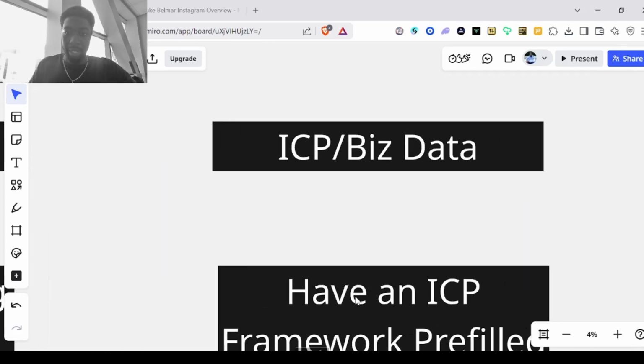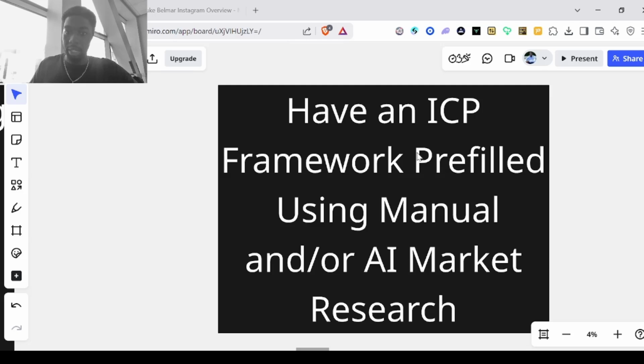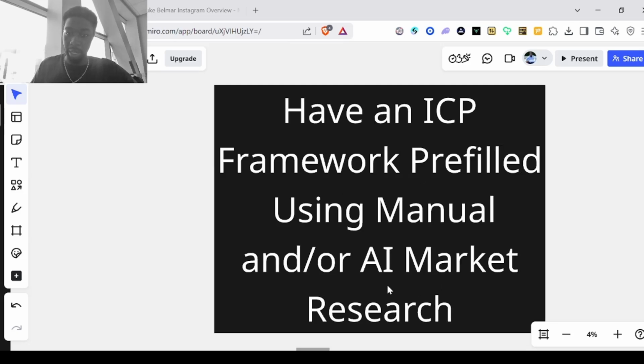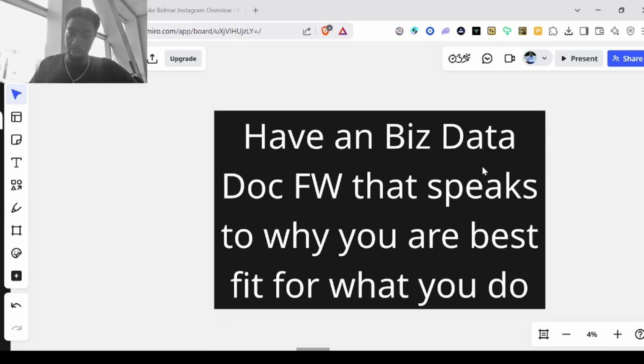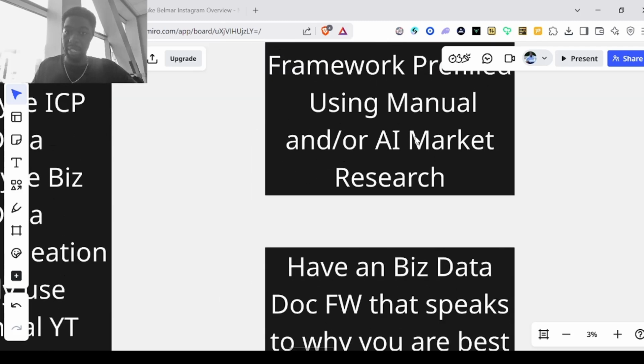Now if we go to ICP and biz data, just make sure you have an ICP framework pre-filled using manual and or AI market research, and then a biz data framework that speaks to why you're the best fit for what you do, so that the AI understands who it is you are, and who it is that you serve to the best of its ability, right? But even these, you don't even need that much knowledge. It doesn't need that much knowledge to get to work.